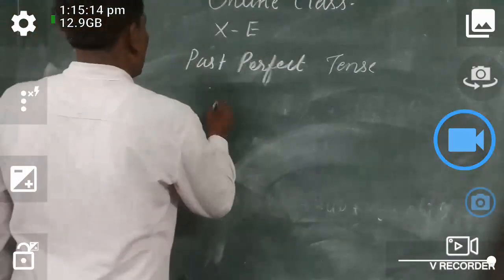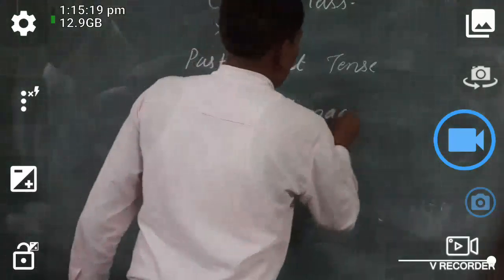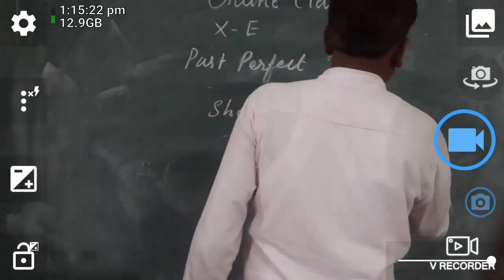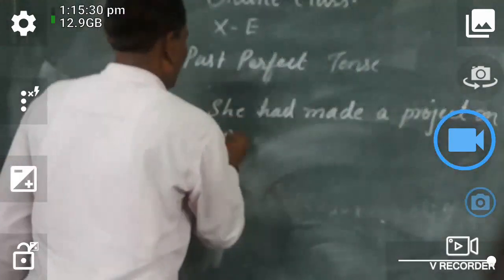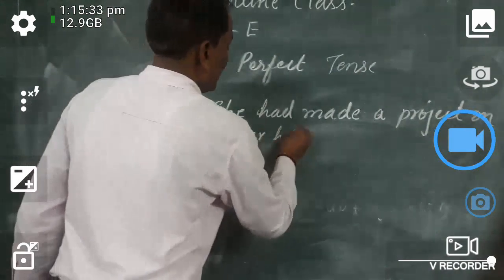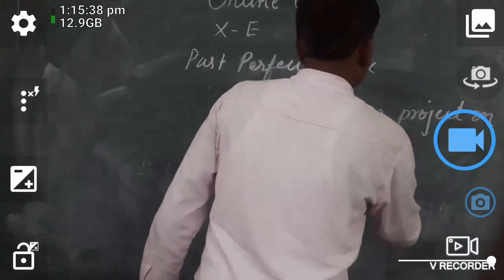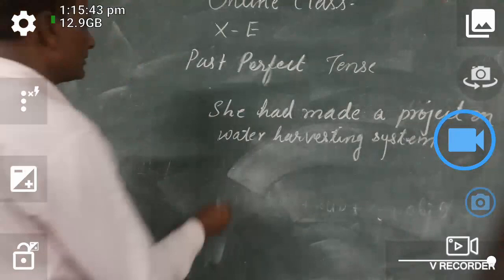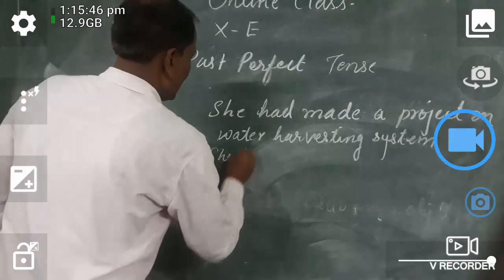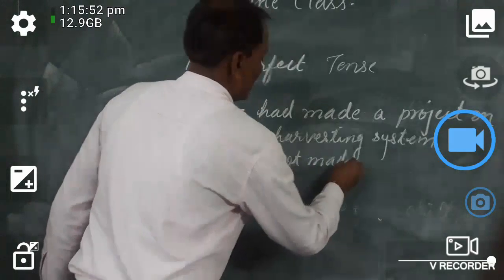Just wait, I am giving you an example. She had made a project on water harvesting system. For negative you can take: she had not made.